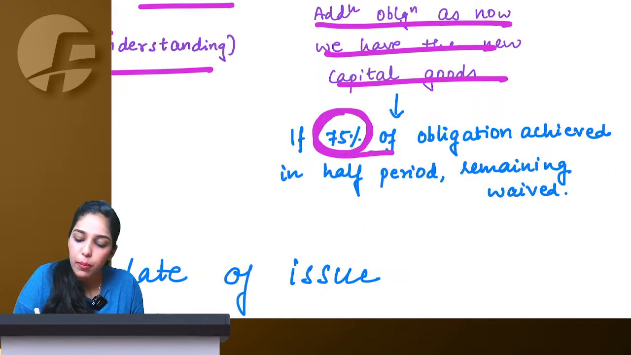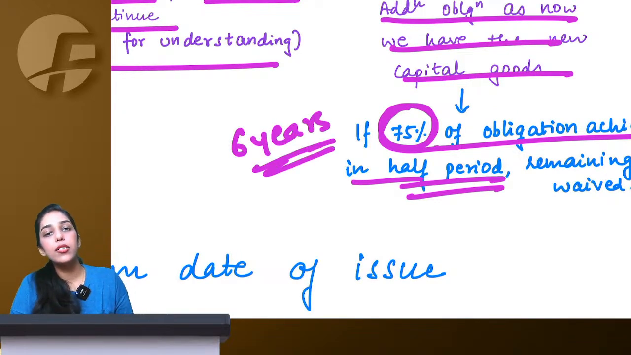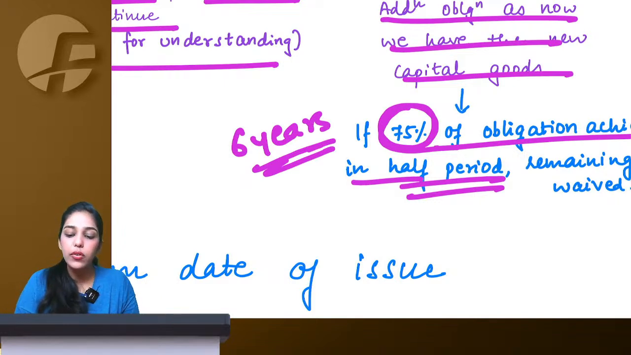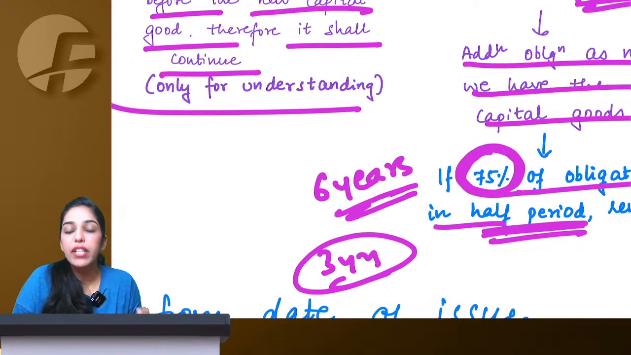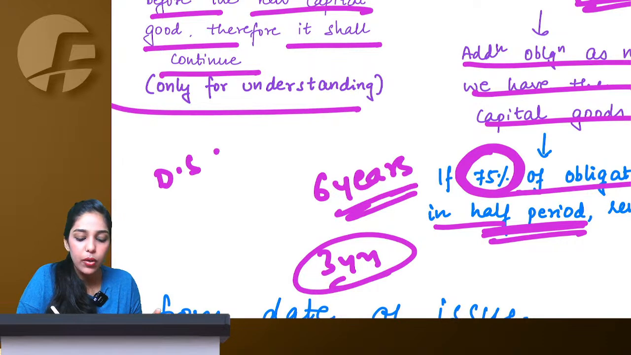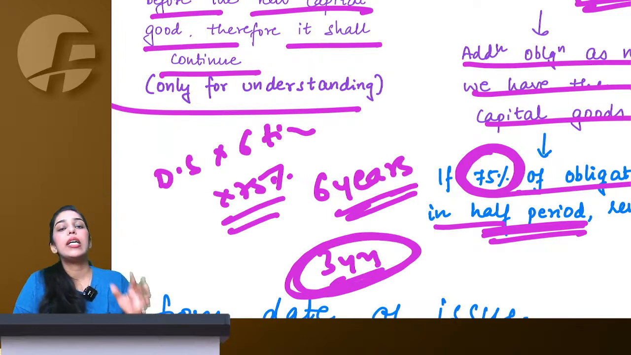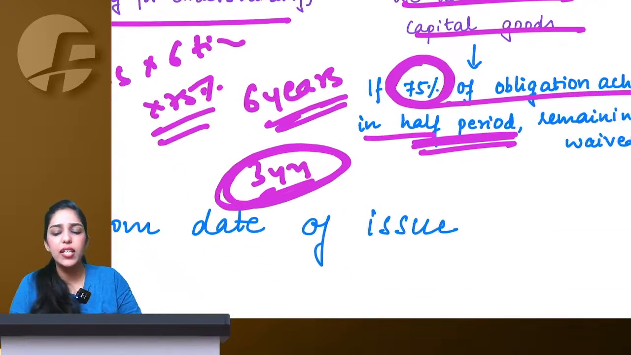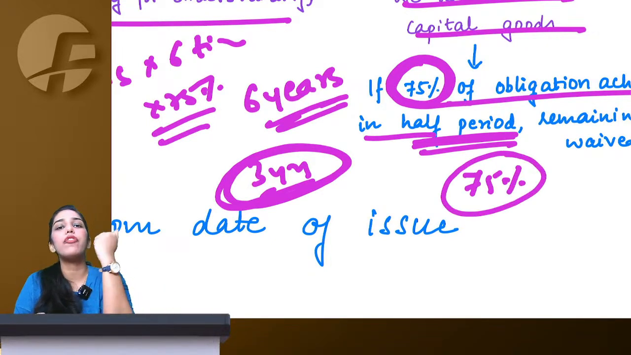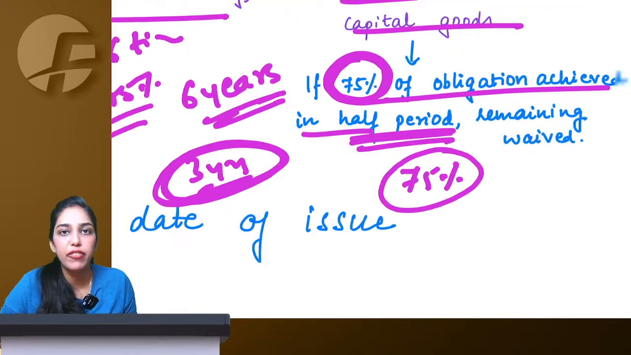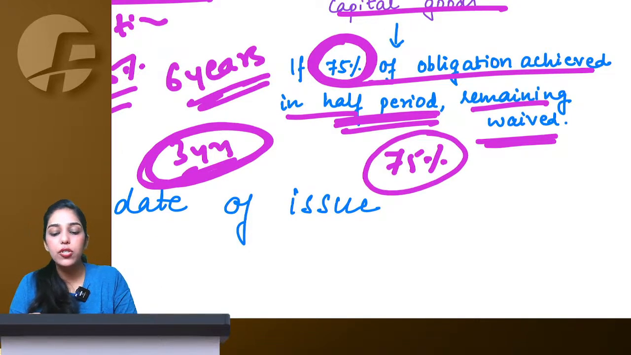If 75% of the obligation is achieved in half the period, meaning they've given me 6 years of time to make these additional exports, and within half time, meaning within 3 years only, I export 75% of my export obligation, which was the duty saved multiplied by 6 times, then my remaining export obligation is waived off. They are saying you are so great, you are so superb that in half time you've already completed 75% of your obligation. Now we have trust in you that you will complete your remaining 25% also. So the remaining is waived. Even if you do not complete this 25%, it is fine. Based on trust, they let it go.